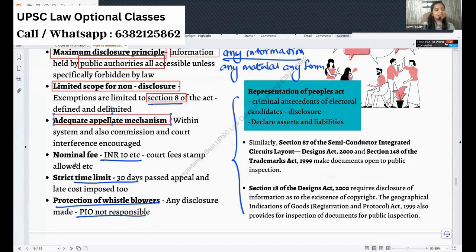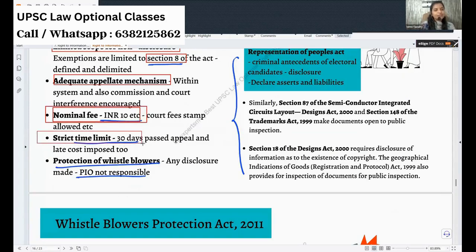Okay. And next, there is a nominal fee charge. It is not even 100 rupees. You can tell like, ma'am, 100 rupees is nominal only. There are certain areas in India, even in Tamil Nadu, you go to Bihar, you go to Sikkim, somewhere, anywhere, 100 rupees is very hard to earn. Okay. 10 rupees is a kind of nominal. Okay. So nominal fees only is charged to seek information.